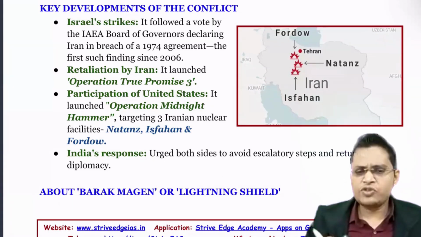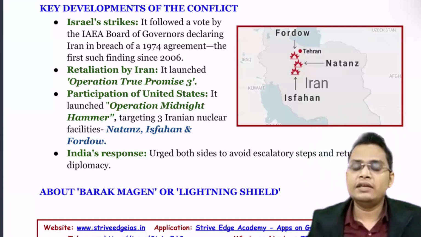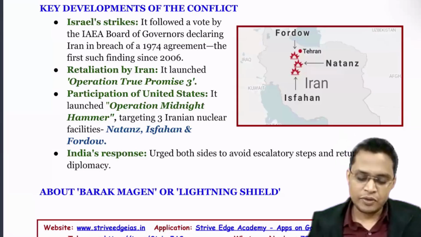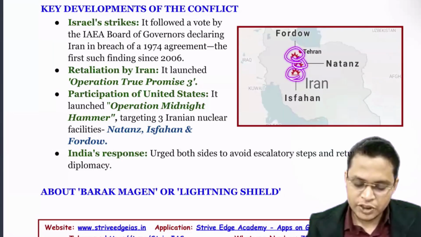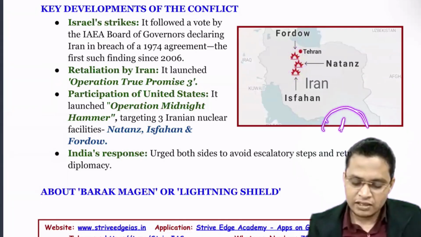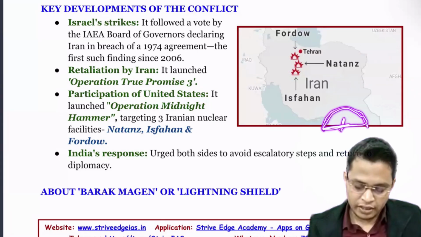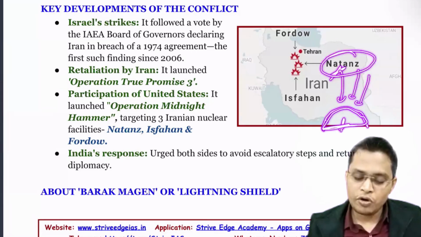Then the next question is, if the conflict is between Israel and Iran, why did the US enter? If you look at these three nuclear sites, Fordow, Natanz and Isfahan, they are located within a bunker, a heavy shelter, in a cave. Israel does not have a heavy bomber to destroy this bunker, so they need a bunker buster, and the US has it.